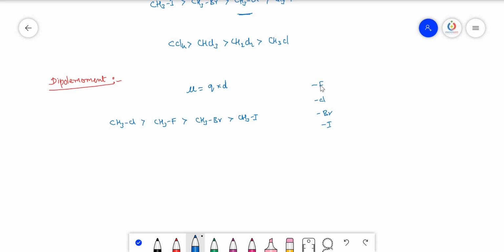But at the same time, the size of fluorine is very small. If you take the carbon atom and the fluorine atom, since the size of the fluorine atom is small, the bond length or distance decreases. But for the same carbon, the chlorine size is bigger, so sufficient distance is there, so chlorine may have less charge, but the charge is predominated over by the distance. That's why the dipole moment value of the monochlorides is more than the fluorides, which is more than the bromides and respectively the iodides.